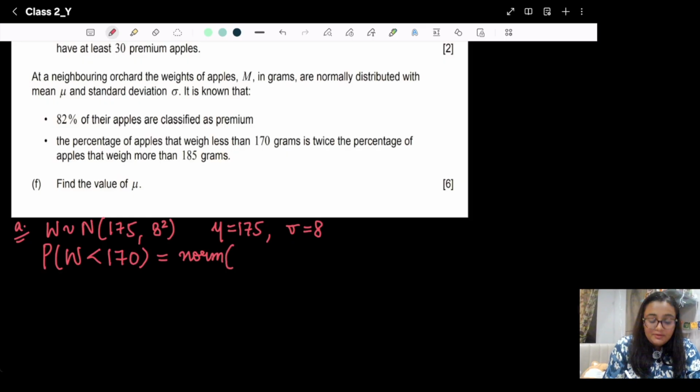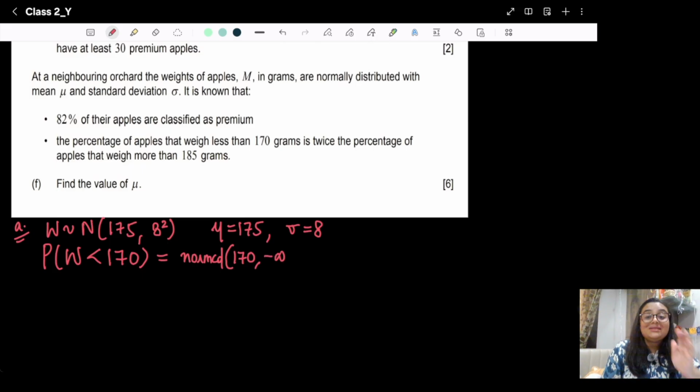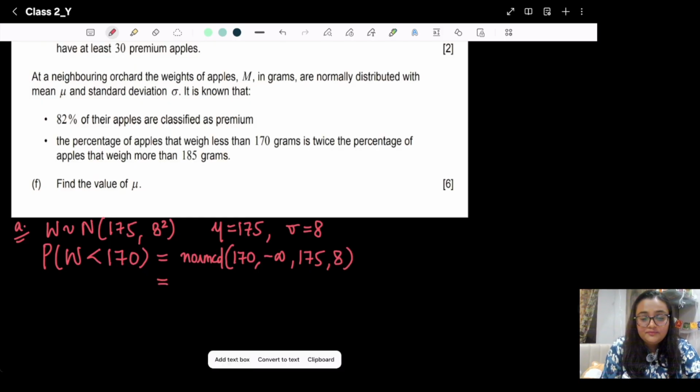Okay, so instead of normal, we can write normal CD. The lower bound is 170, and the upper bound is minus infinity because it's less than, the left tail. Mu is 175, sigma is 8. So how are we going to solve this? Just with the help of GDC.